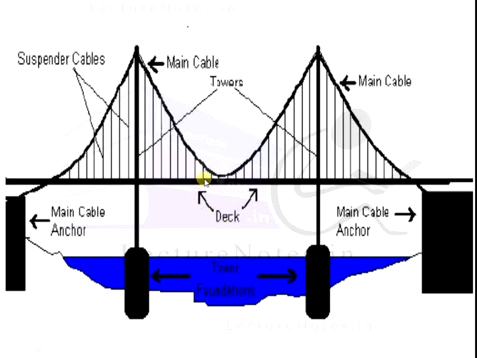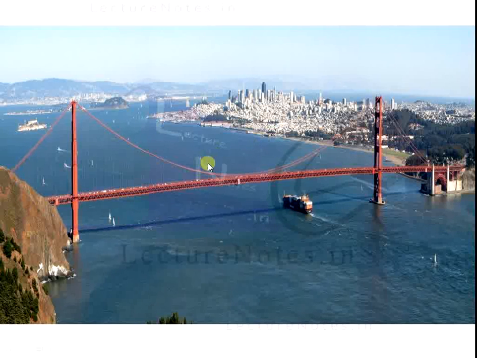This is a suspension bridge. The suspender cable is connected to the floor level of the bridge. We can easily see that it is connected to the floor level of the bridge. This is one example image of a suspension bridge.